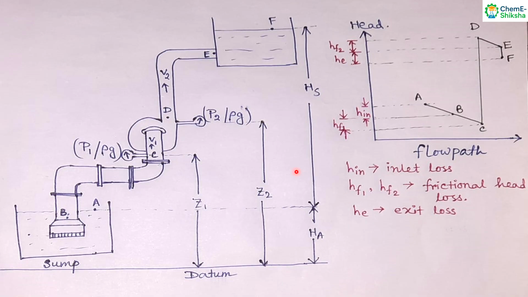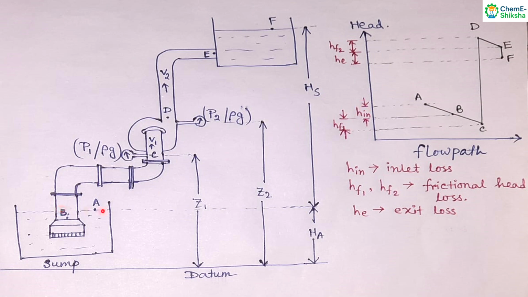See, this is the picture. So this is the sump. From here we are lifting the fluid to this free surface, from surface A to surface F. In this graph of head versus flow path, we can see that from A to B there is one head loss. Why this head loss? This is the inlet head loss.